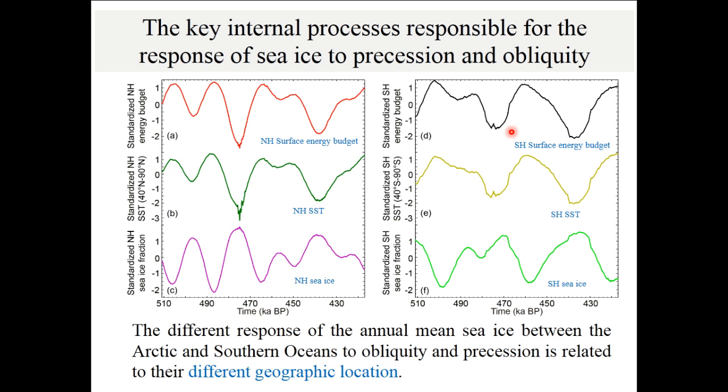The different response of the annual mean sea ice between the Arctic and the South Ocean to obliquity and precession is related to the different geographical location. The Arctic is located in the north highest paleo latitudes, where the variation in summer insolation is very large, and the South Ocean is larger. It is more sensitive to the total insolation, which is only a function of obliquity.